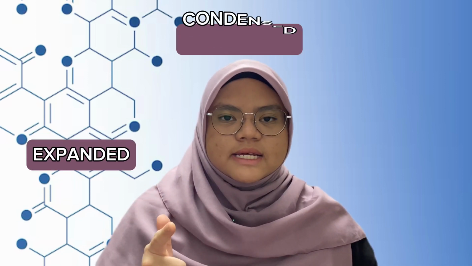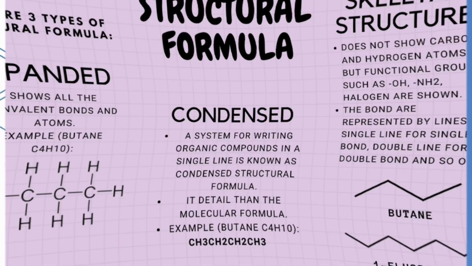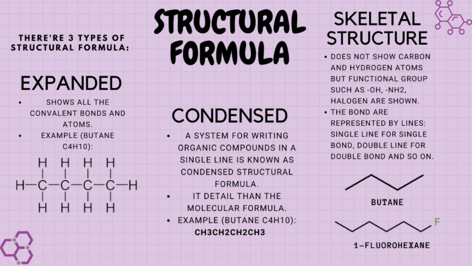Hydrocarbon has three types of structural formula: expanded, condensed, and skeletal. The first one is expanded. Expanded shows all the covalent bonds and atoms. Let's take a look at this structure. We can see each carbon will have 4 bonds.